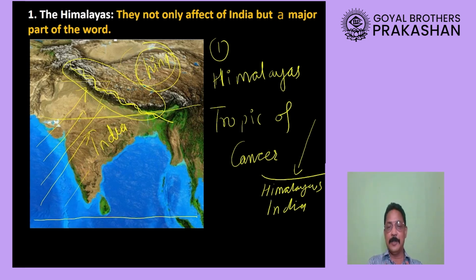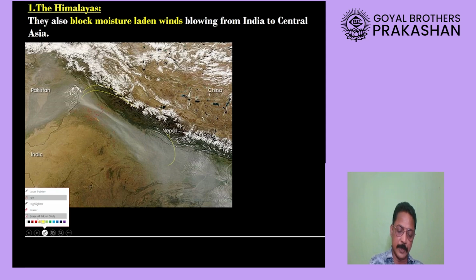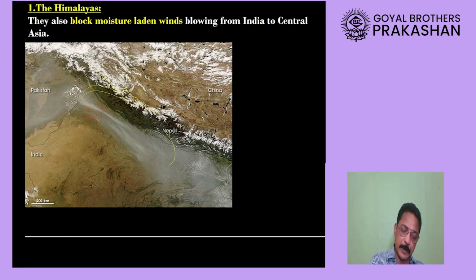They also block the rain-carrying winds from going out of India, and this is how they give a lot of rain to us. As I said some time back, you can see the winds over here. This white color that you are seeing is snow-covered mountain. These snow-covered mountains, my dear students, that you are looking at, are the Himalaya mountains, and these are the winds which are getting blocked.